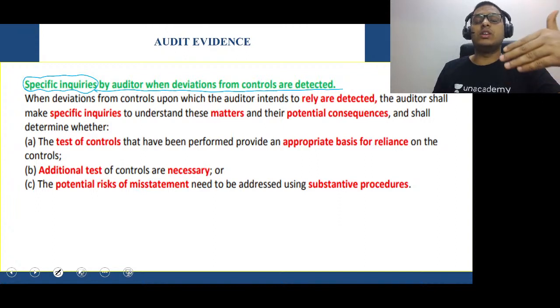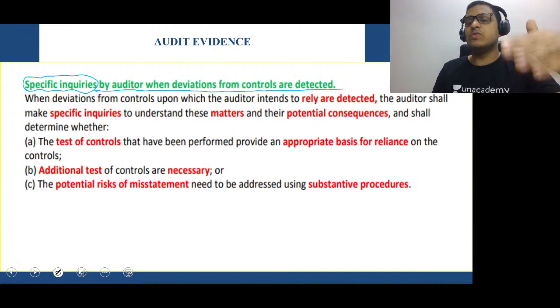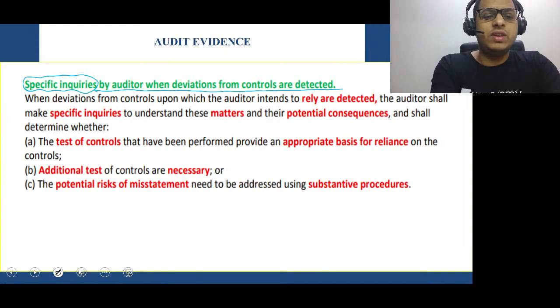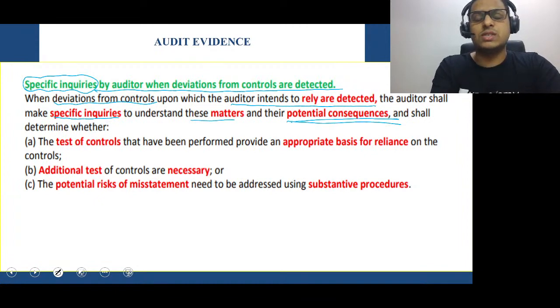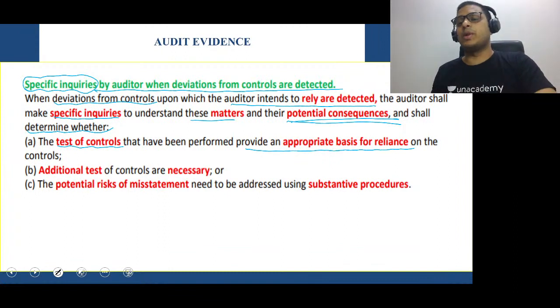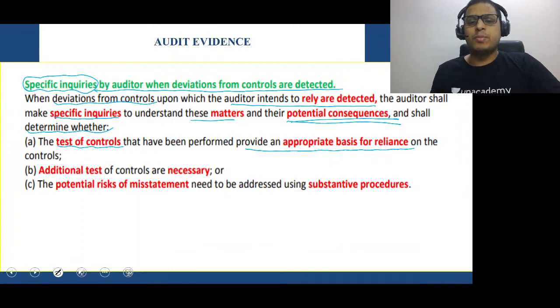Then the auditor will go ahead, see what is wrong, see what he needs to do, see how much more work he needs to do, all these things. So, see, very simple. When deviations from controls upon which the auditor intends to rely are detected, the auditor shall make specific inquiries to understand these matters and their potential consequences and shall determine the following. What should the auditor determine? See here very carefully. The tests of controls that have been performed provide an appropriate basis for reliance on the controls. Appropriate basis means proper basis. So the auditor will come to know whether controls are really in place or not.